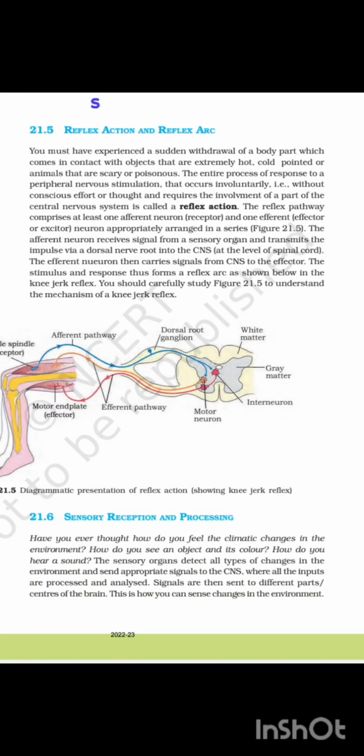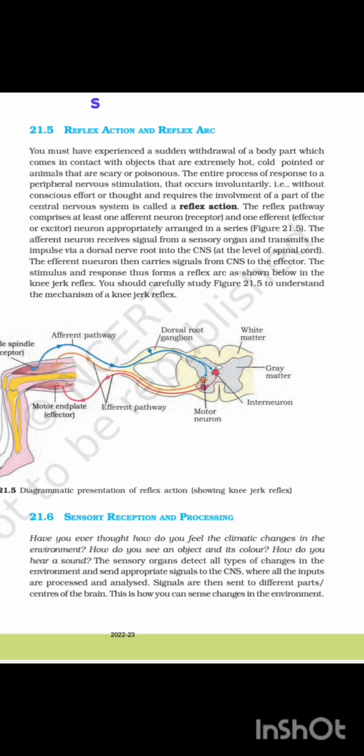21.5 Reflex action and reflex arc. You must have experienced a sudden withdrawal of a body part which comes in contact with objects that are extremely hot, cold, pointed, or animals that are scary or poisonous. The entire process of response to a peripheral nervous stimulation that occurs involuntarily without conscious effort or thought and requires the involvement of a part of the central nervous system is called a reflex action.